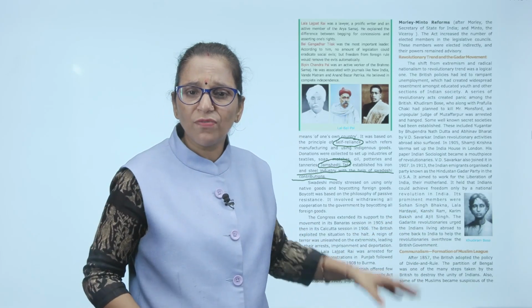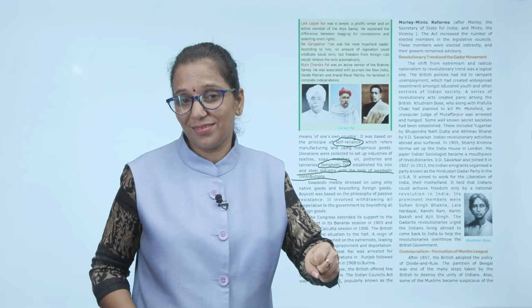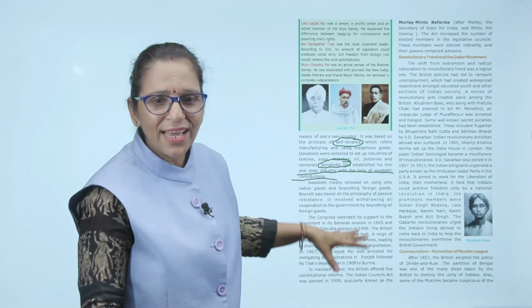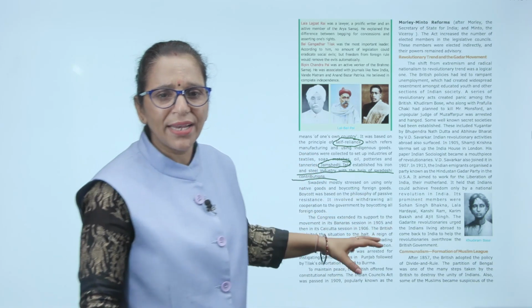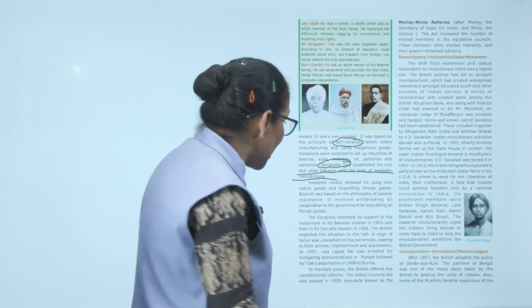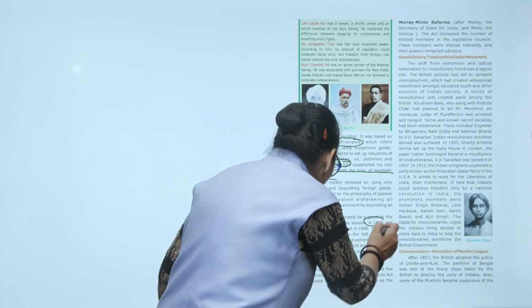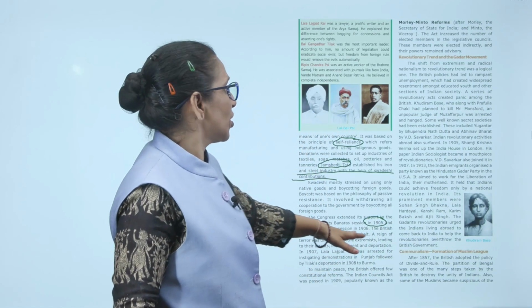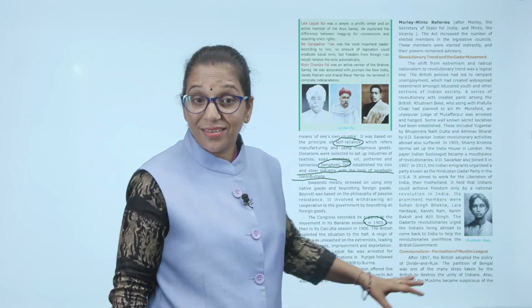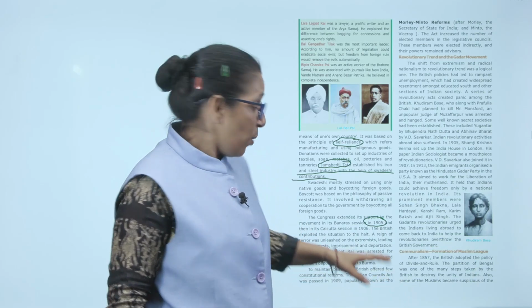Not to use. Boycott was based on the philosophy of passive resistance. We are not going to use the Britishers' goods. Boycott. So what happened? The Britishers' economy would fall down. The Congress extended its support to the movement in its Banaras session in 1905 and then in its Calcutta session in 1906. Then what happened?